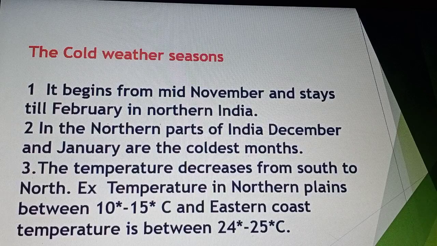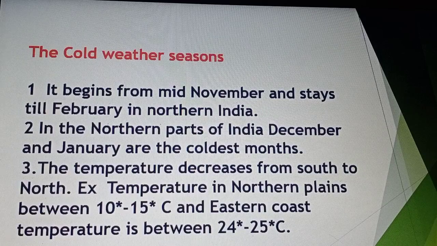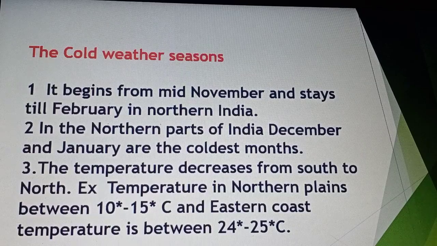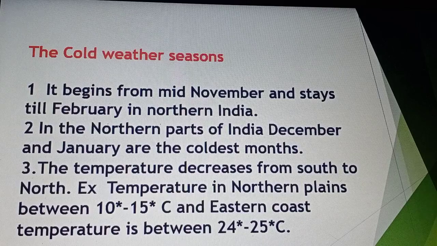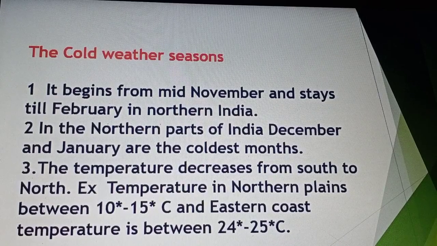For example, the temperature in the northern plains during the winter season is 10 to 15 degrees Celsius, and on the eastern coast it is 24 to 25 degrees Celsius. So in winter the temperature decreases, and in the north the minimum temperature is 10 to 15 degrees. Winter starts from November and lasts till February to March, and the coldest months are December and January. So it is called the cold weather season.